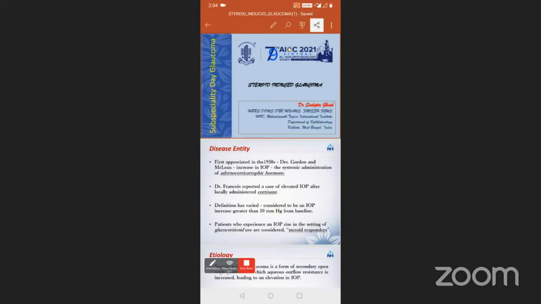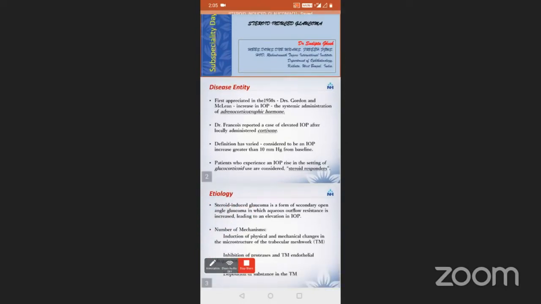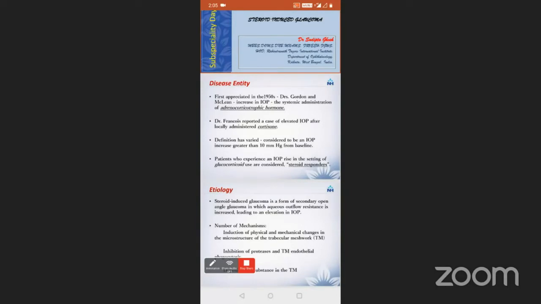Coming to the disease entity, it was first appreciated in the 1950s by Dr. Gordon and MacLean. Here, there is an increase in the intraocular pressure, and they noticed that after the administration of systemic adrenocorticotropic hormone, there was an increase in the intraocular pressure. Dr. Francois was the first one who reported a case of elevated IOP after locally administered cortisone. The definition has varied, considered to be an IOP increase greater than 10 millimeters of mercury from baseline. Patients who experience an IOP rise in the setting of glucocorticoid use are considered steroid responders.